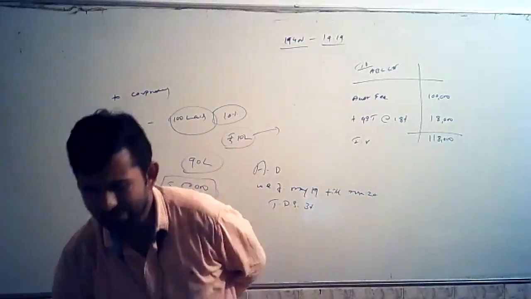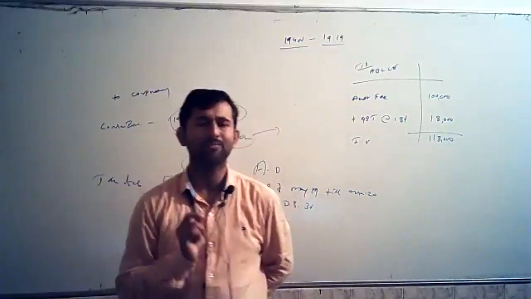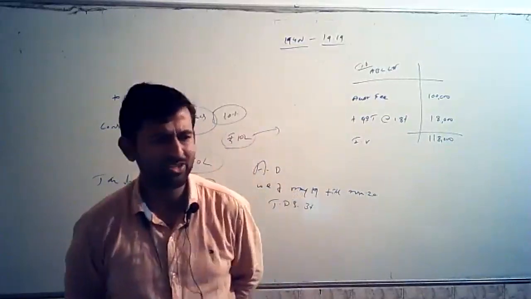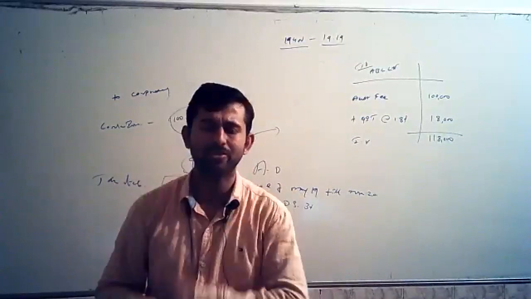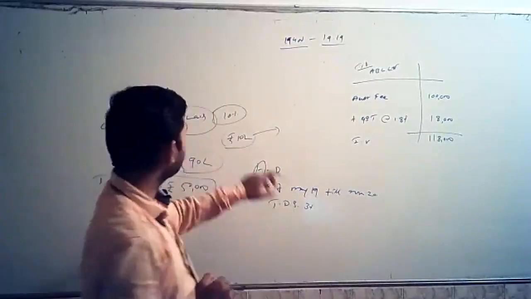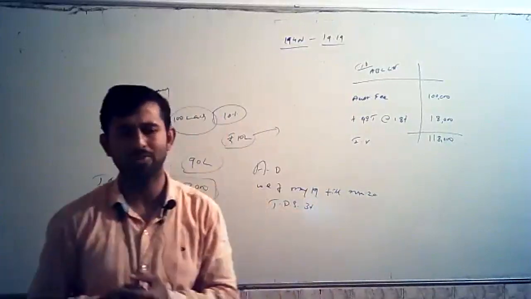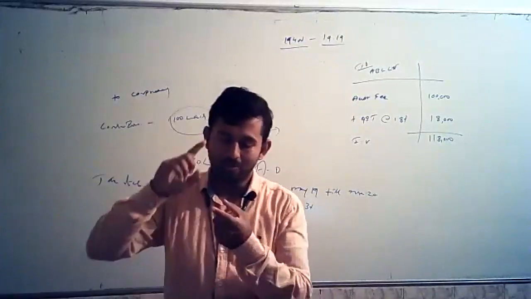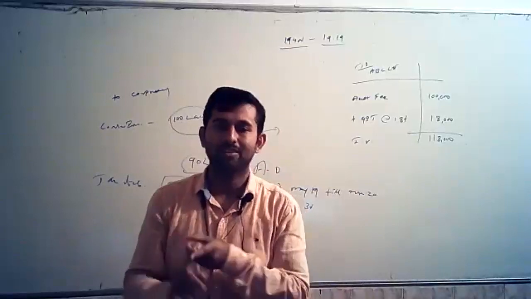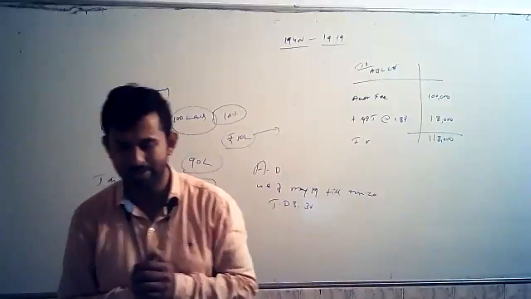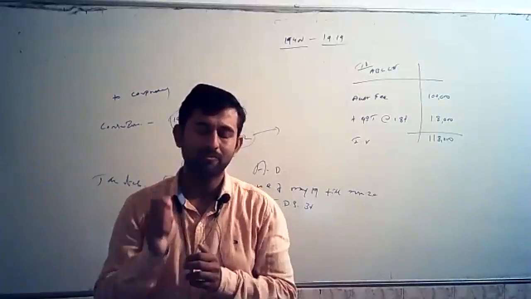Okay, so TDS is deducted. After deducting, what is the responsibility or liability of the deductor? I explained this in the initial class. Once TDS is deducted, what is the responsibility? In this case, ABC Limited, what is the responsibility of ABC Limited? Whoever is deducting TDS, the deductor has to remit the TDS to the government within a specified due date.